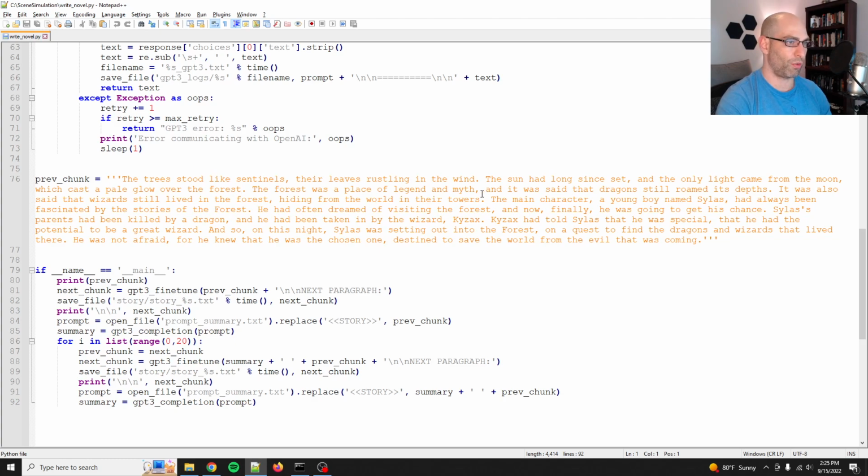This is getting there, where you can see that it can generate one link after another. But we need to add a little bit more information, not just a summary and the previous chunk. We need to add other characters and other stuff happening in the world. But you can see that given any particular chunk of story, it can continue the story. We need to add enough so that it'll keep going, because obviously, if it just gets stuck in a loop after 3 or 4 generations, that's not good enough. That's fine. I didn't expect it to do any better because this is just a cog in a larger machine.